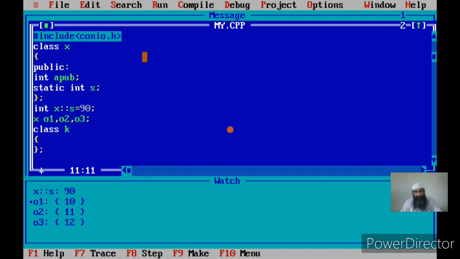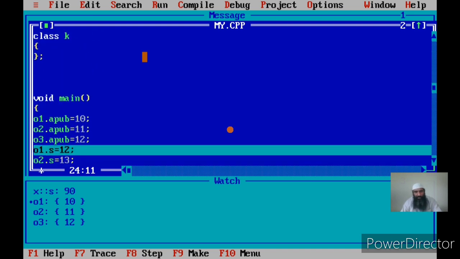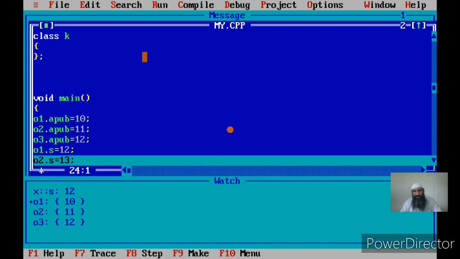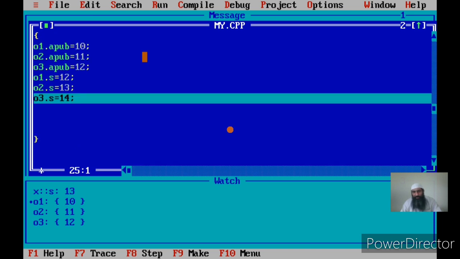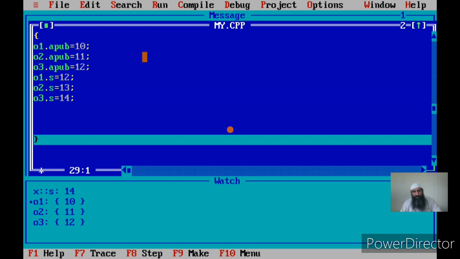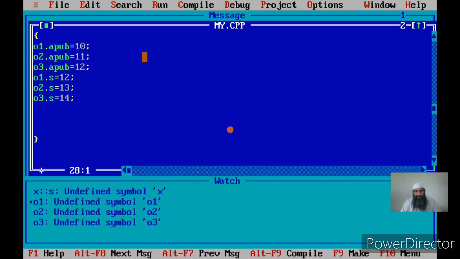Now see here, I am at this step. Now I change O1.s to 12. That means I am accessing s with 12. Initially the value is 90. Now if you see, s has changed to 12. Now I say O2.s is equal to 13. So it has changed to 13. Now if I try to print O1.s, it will be 13. Now you see, so it is 14. So all the objects access the same copy.